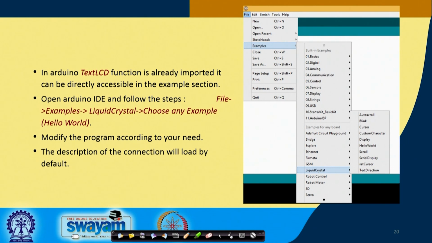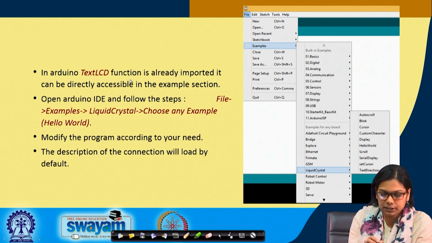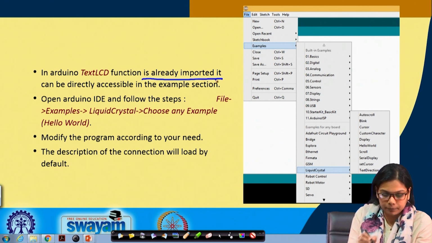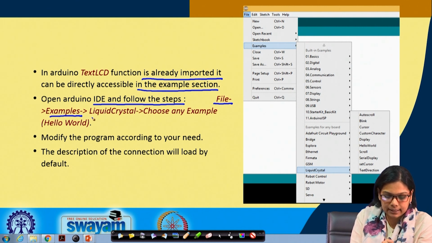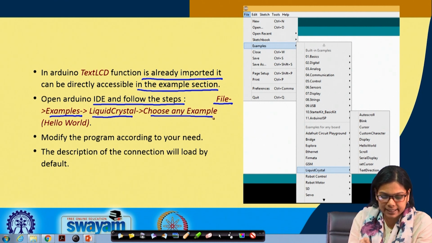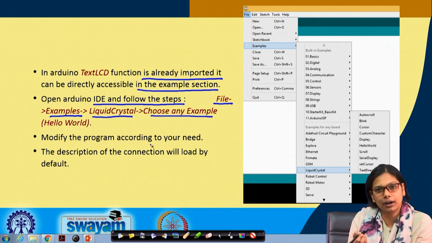Similarly, as you have already seen for the previous code for STM, we were including some header files. In the same way, for Arduino, you have to do the following. In Arduino this text LCD function is already imported. It can be directly accessed in the examples section. Open the Arduino IDE and follow the steps. You go to File, then to Examples, then you will see Liquid Crystal. Choose any example, let us say the Hello World example, and then use that. Modify the program according to your need.